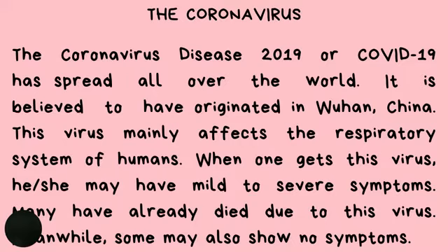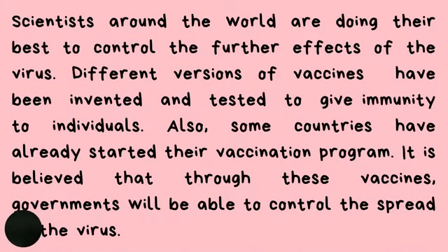It is believed to have originated in Wuhan, China. This virus mainly affects the respiratory system of humans. When one gets this virus, he or she may have mild to severe symptoms. Many have already died due to this virus. Meanwhile, some may also show no symptoms. Scientists around the world are doing their best to control the further effects of the virus.